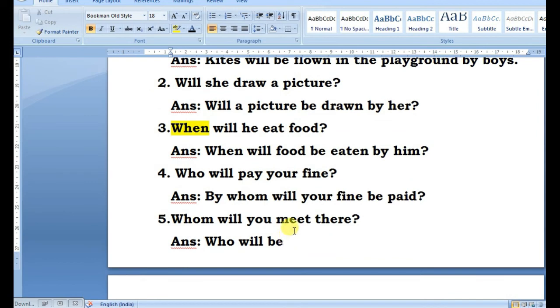We do not have a subject, so we will jump on to the verb. So who will be, meet becomes met.